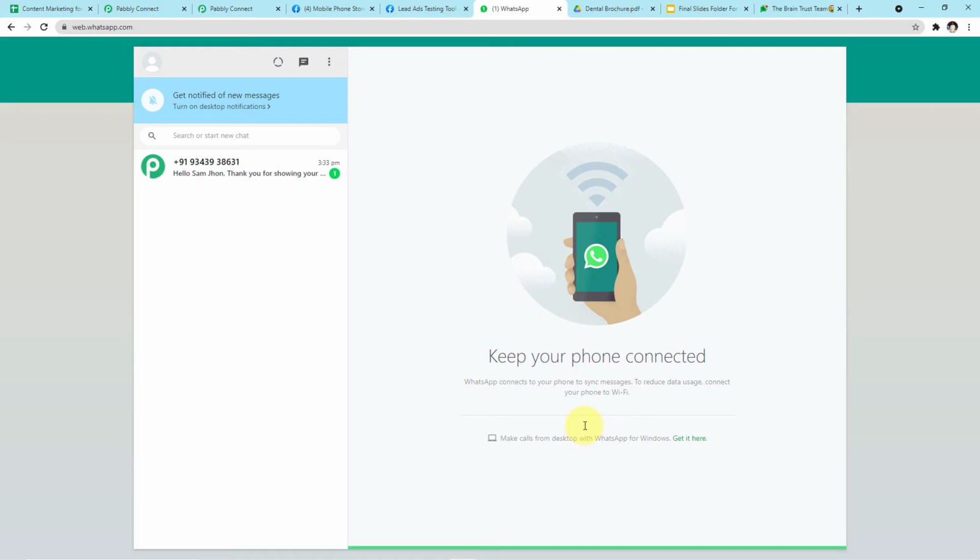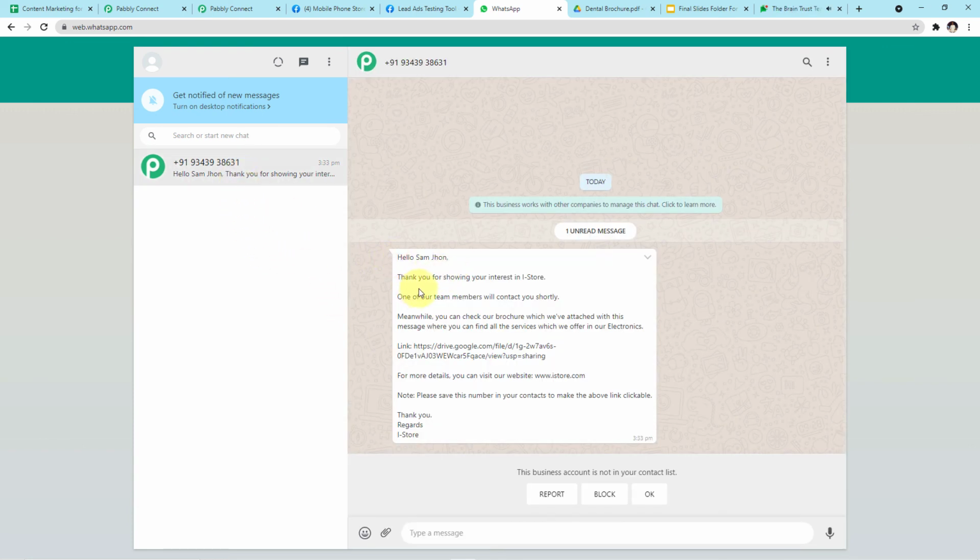Guys, you can clearly see a message has just arrived for Sam John, which says, "Hello Sam John, thank you for showing your interest in iStore. One of our team members will contact you shortly. Meanwhile, you can check our brochure which we have attached with this message, where you can find all the services which we offer in our electronics store. Okay, link is given to you. For more details, you can visit our website www.istore.com. Note, please save this number in your contact to make the above link clickable. Thank you. Regards, iStore." Okay, this link is not clickable because we haven't saved the number. As soon as you save the number, this link will change into a hyperlink.